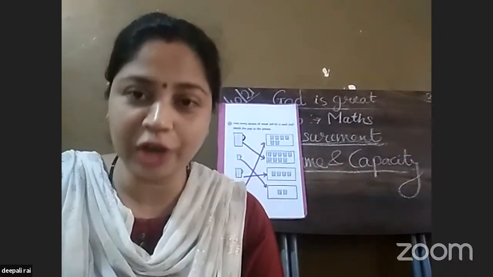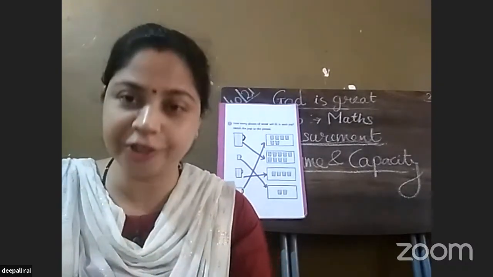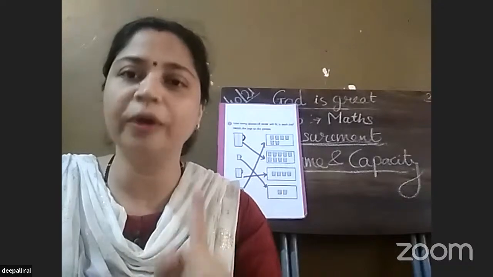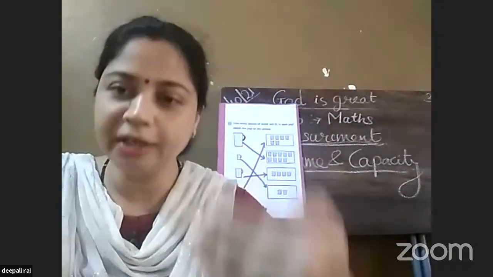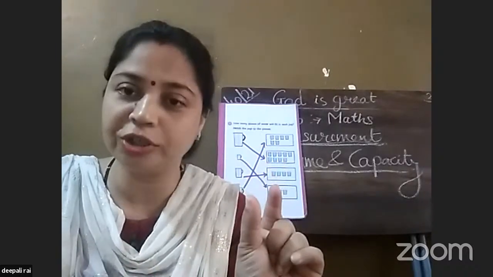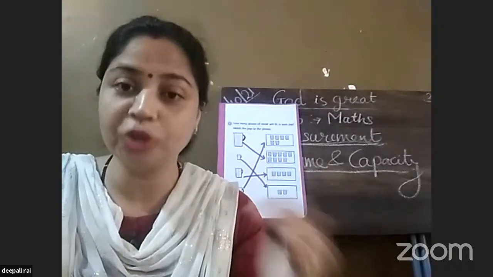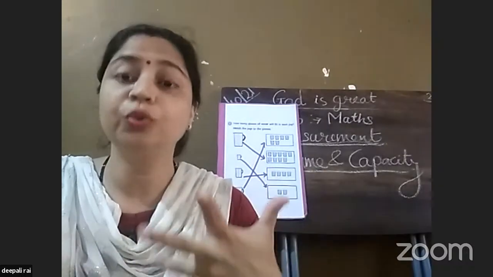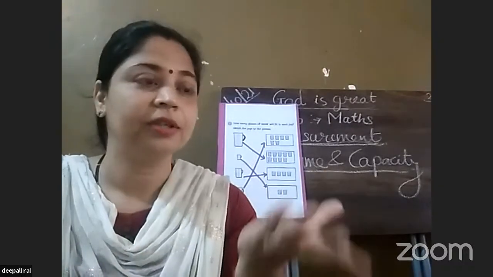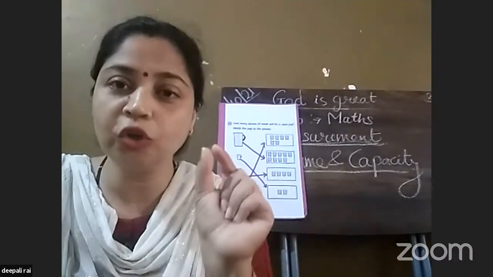Now children, one more thing: the assignment which I have given, you have to write in your notebook, and do one more thing. Just make a list where you find the quantity written on a bottle. You have many things at your home: shampoo bottle, oil bottle, the sauce you all love eating. In that the volume is written.